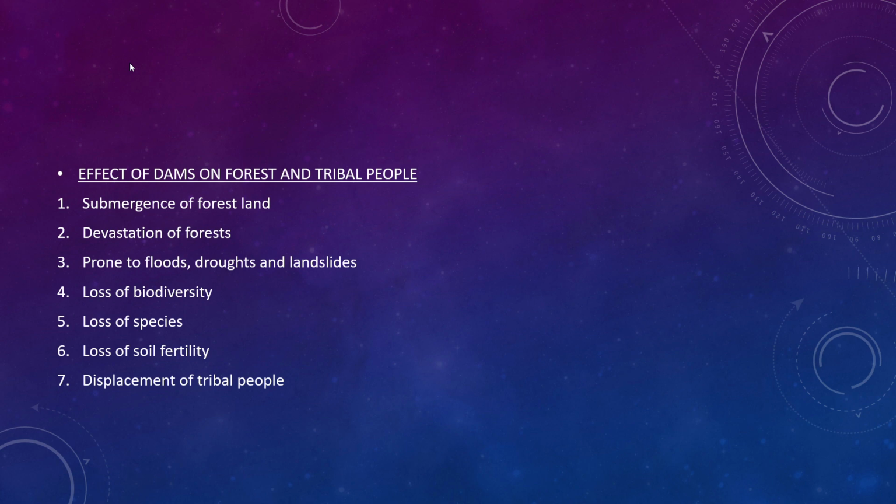because once the dams are constructed, the forests are all cut down and there will be submergence of the forest land. No more will the forest land exist. Next is devastation of forest. Again, devastation of forest means the trees are cut down and the wildlife will be affected, the fauna will be affected, and these animals will have to be relocated to zoos, and all that will cause the devastation of forest.